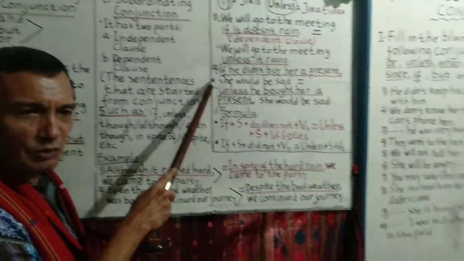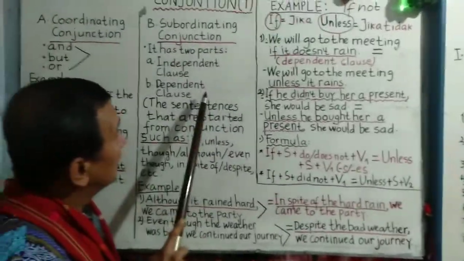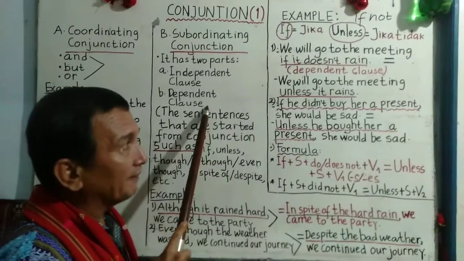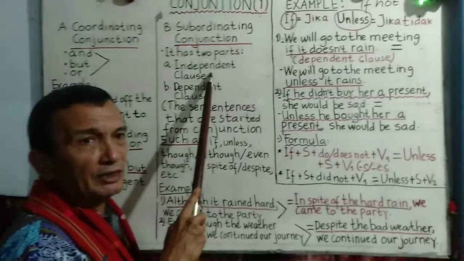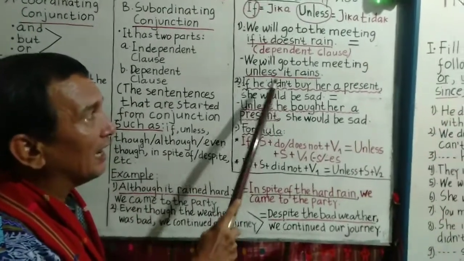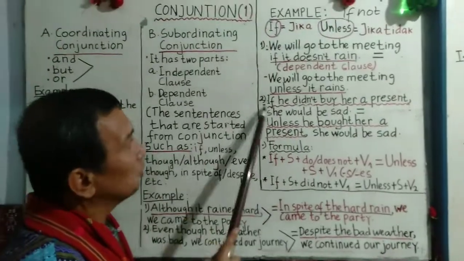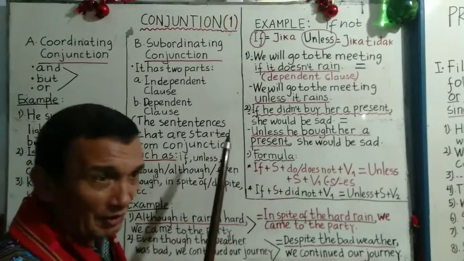Can you help me to read it, Rian? If he didn't buy her a present, she would be sad. Thank you, Rian. If he didn't buy her a present adalah dependent clause, anak kalimat. She would be sad adalah independent clause, induk kalimatnya. Jadi posisi kadang dependent clause-nya di depan, lalu kemudian independent clause-nya. Bisa if-nya ke depan dulu.